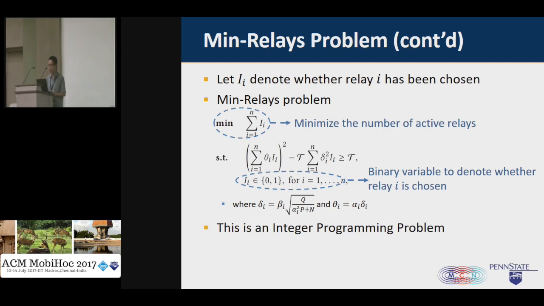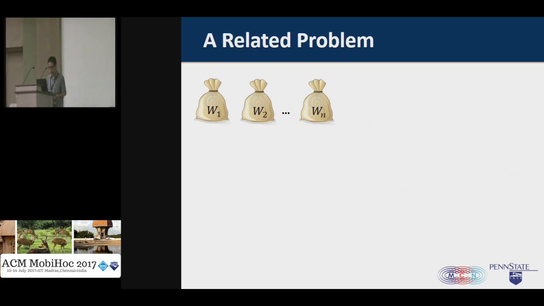This is an integer programming problem. We know that in general, integer programming problems are NP-hard. But this doesn't mean that for this specific min relay instance, we cannot find an optimal solution in polynomial time. Here is how we solve this problem. Our basic idea comes from a related problem.